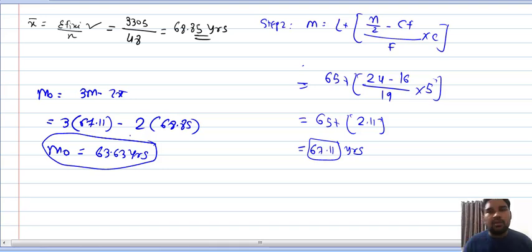You have to use the empirical formula. How many situations are there? 3 situations. When there is unequal class length, when there are two highest frequencies, and when a mixed frequency distribution is given. Remember, these are very important. Understood this?